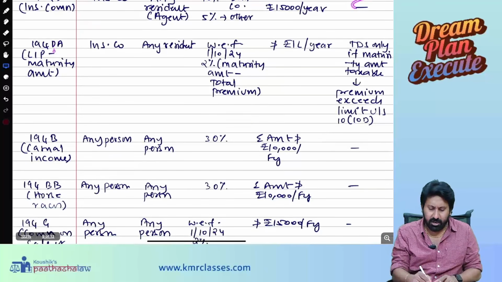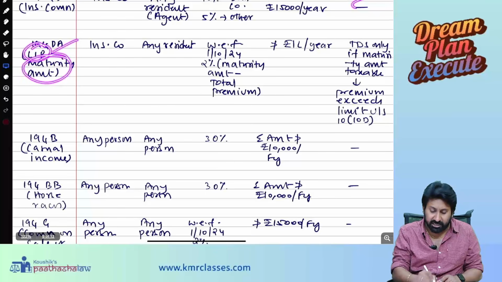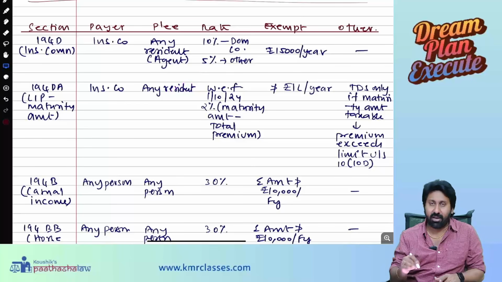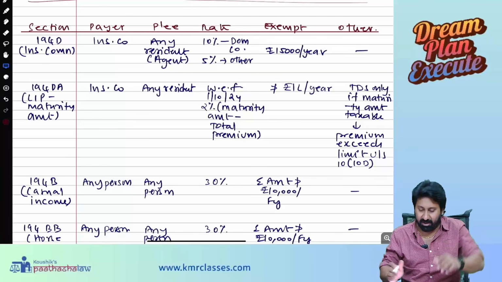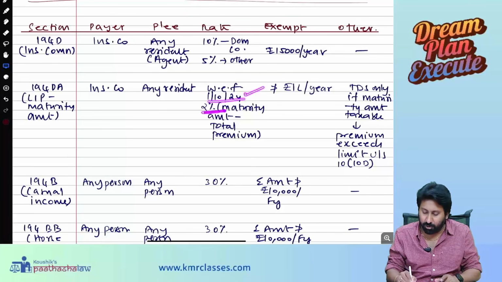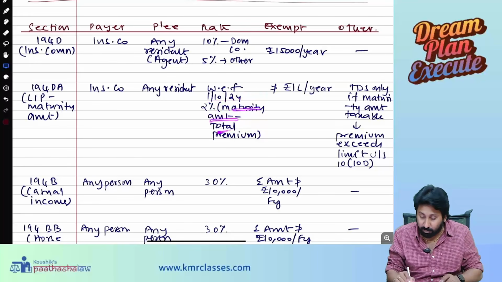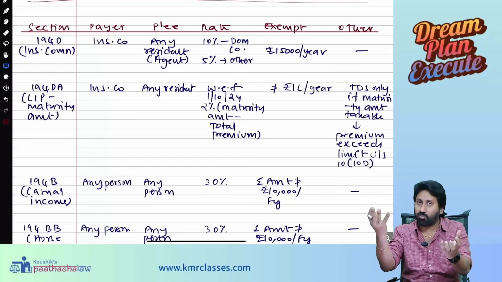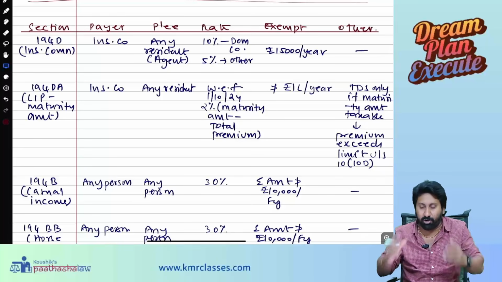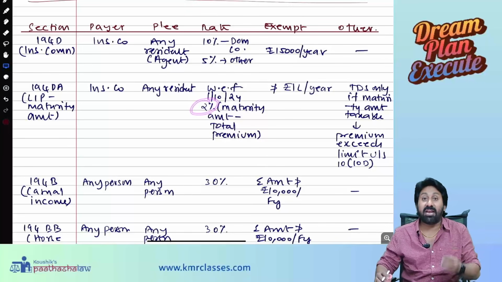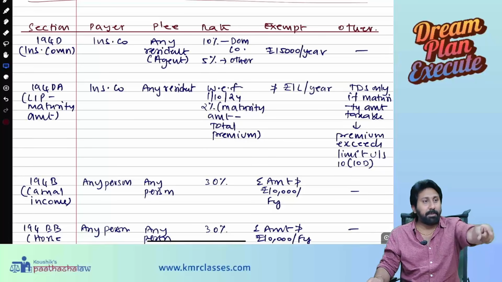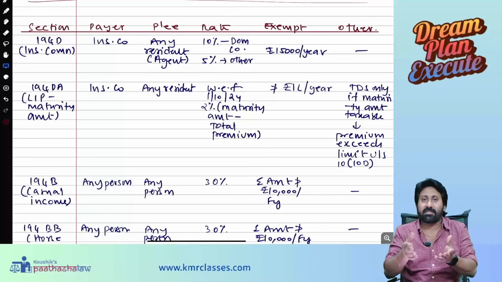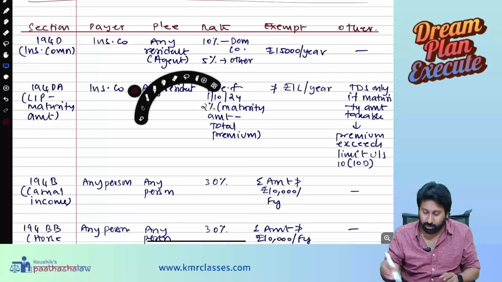No other points. 194DA, life insurance policy maturity amount. Insurance company is paying to any resident, not to the agent, any resident. Maturity value came, they are paying. With effect from 1/10/24, 2% on maturity amount minus total premium. Maturity amount minus total premium means what you receive minus what you pay, the balance amount. On that 2% will be the net amount you receive. See, I gave you premiums of 1 lakh, you gave me 5 lakh rupees. 4 lakh will be my amount in excess. On that payment, TDS will be attracted at 2%.